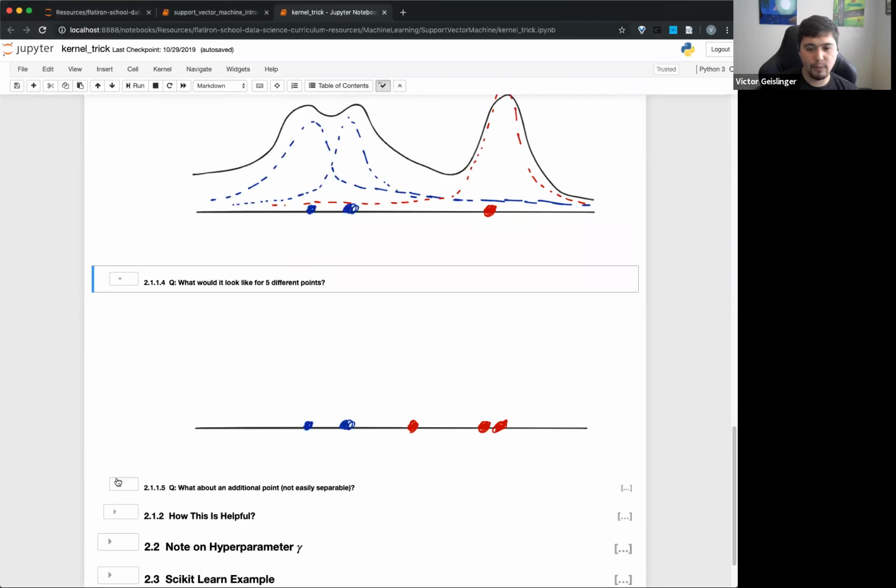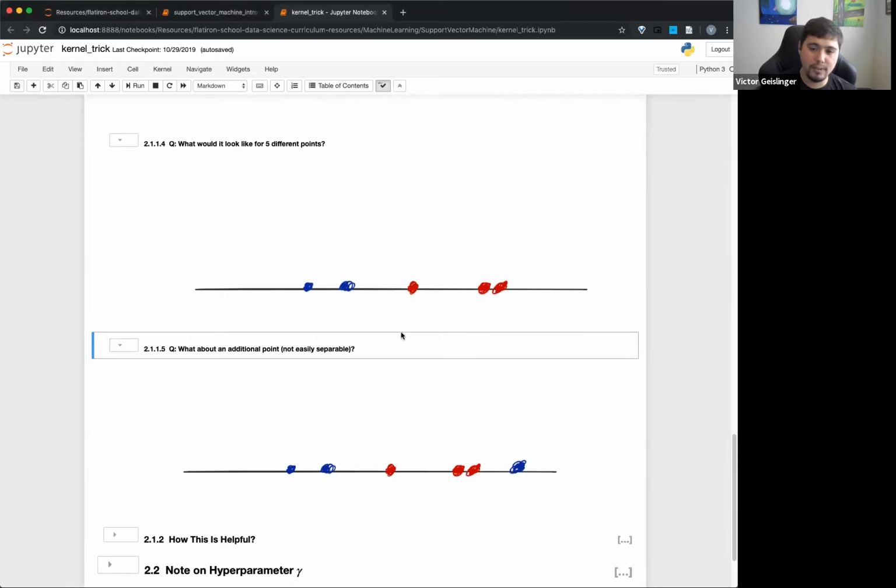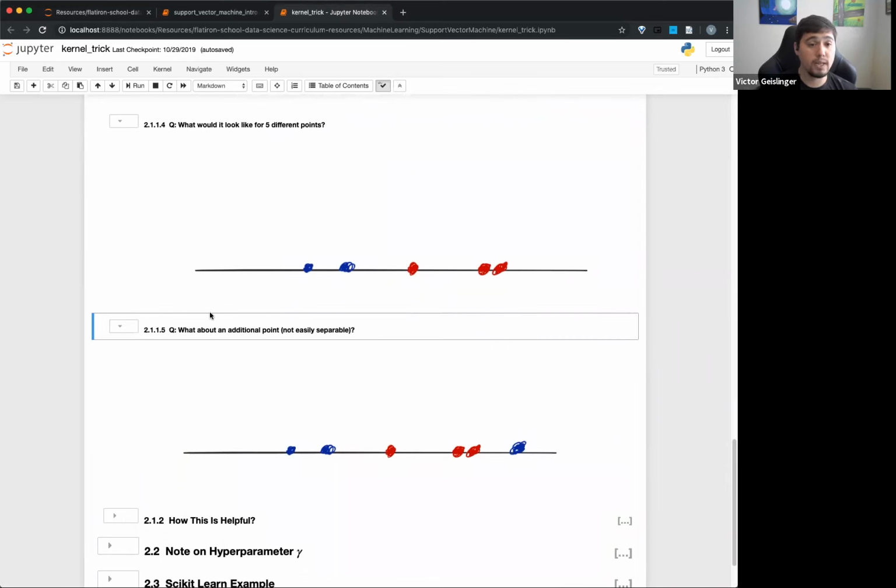Actually, I have one last thing here. I think I just showed another example. Same idea here with just more points. Do you guys have any questions about this? About how these little radial basis functions are formed? How are we feeling on this? Thumbs up, sideways, thumbs down.